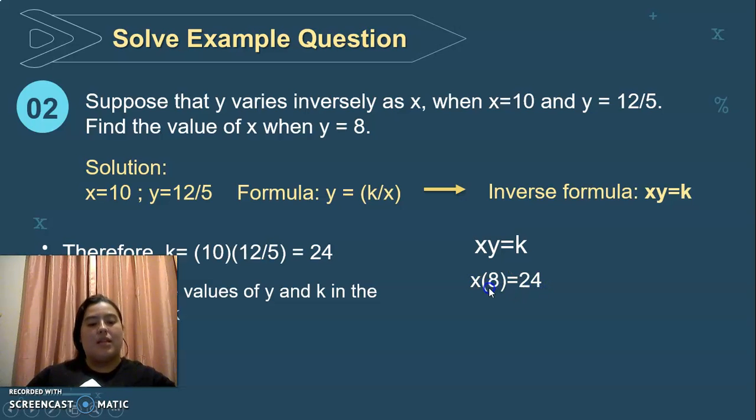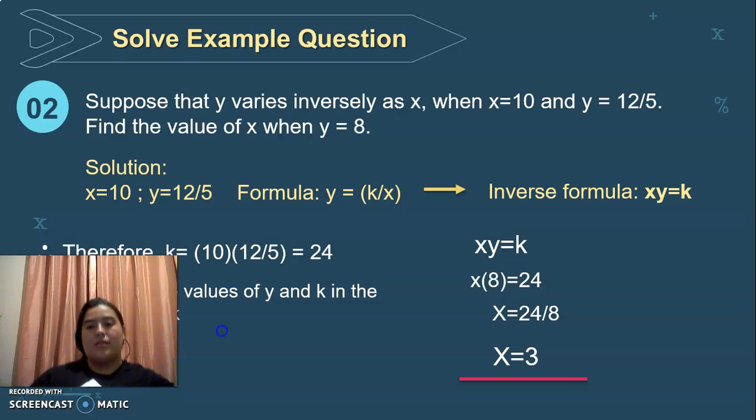Now we have to change the equation, okay? X has to be alone, so we have to move 8 to the other side of the equals, and it will be divided, because on this side it is multiplying x. So now we have x equals 24 divided by 8. As a solution, we have x equals 3. So what is the value of x when y equals 8? 3. And this is the solution for this question.